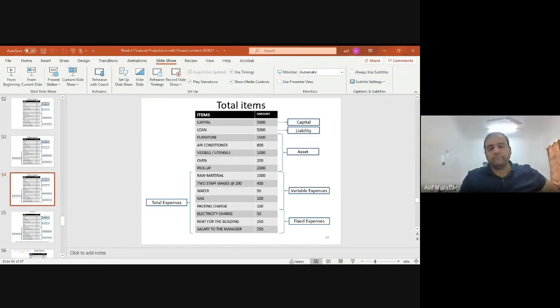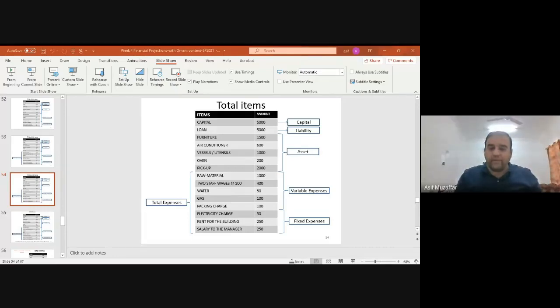Simple. Everything we have written before, just put it in one format: capital, liability, assets, direct expenses and indirect expenses. This is your balance sheet. Do you get my point?